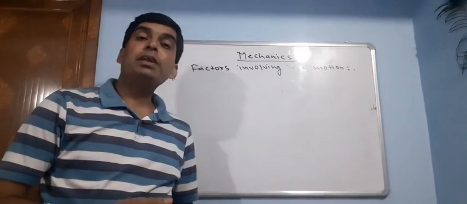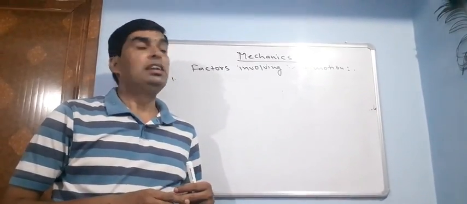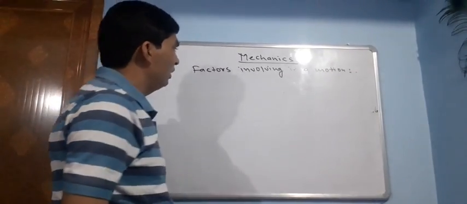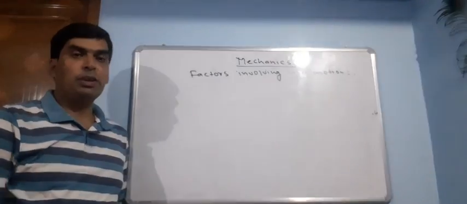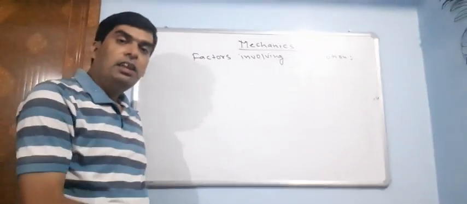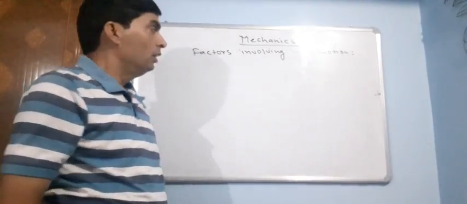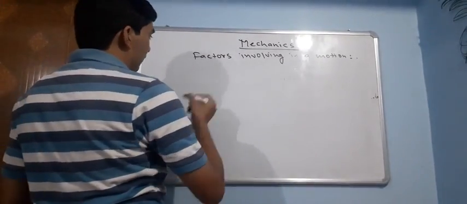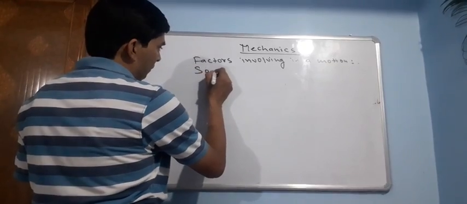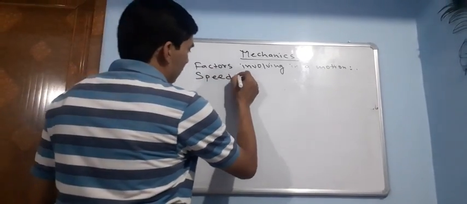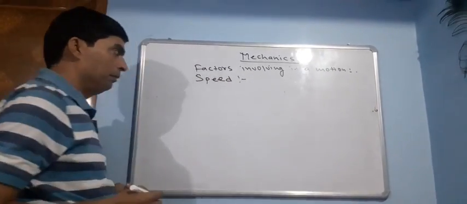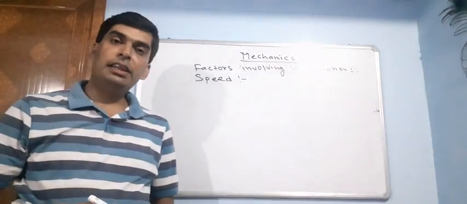So please try to recall all the physical quantities you have read in class 9: momentum, force, energy and other things. We will not go into much detail about those now, because when we go for the derivations or expressions, we will discuss them in a derivative manner. The first thing we are taking here is speed and its types. So how many types of speed are there?